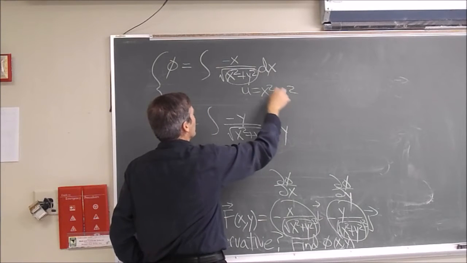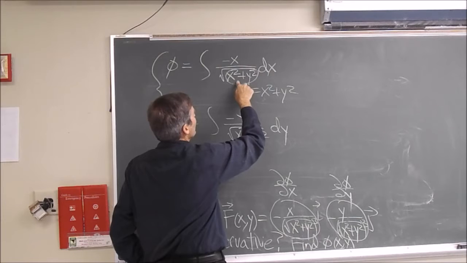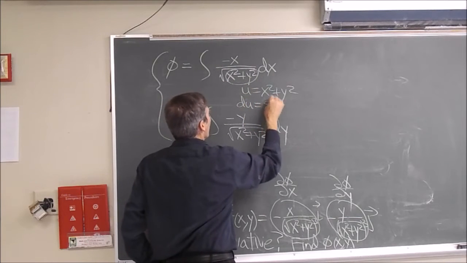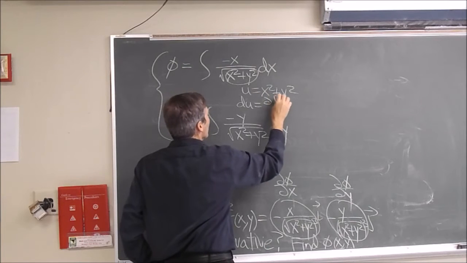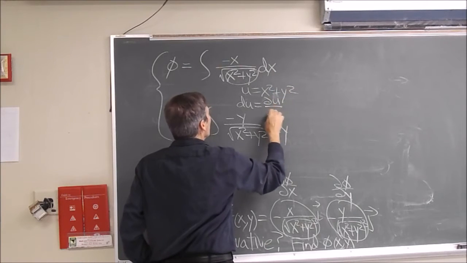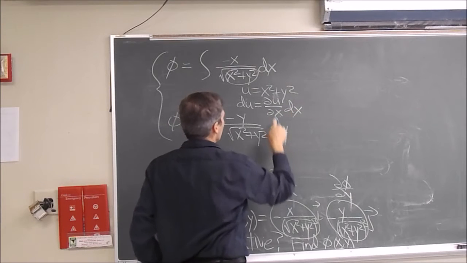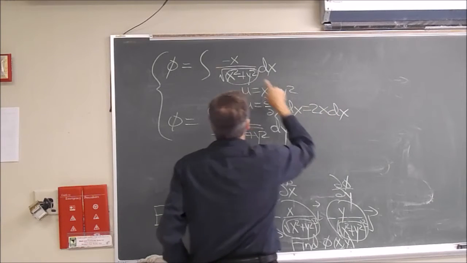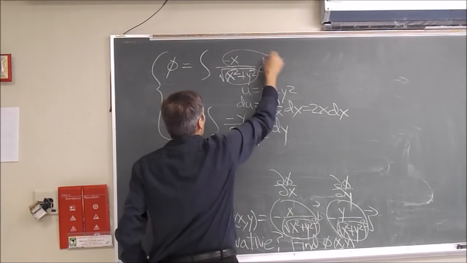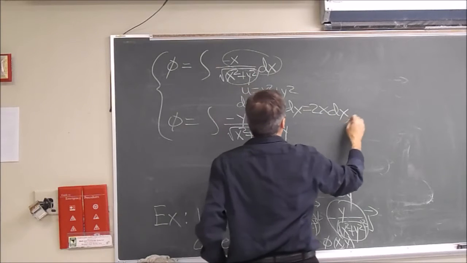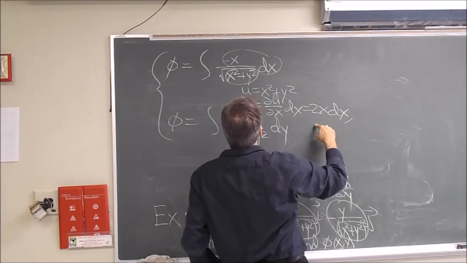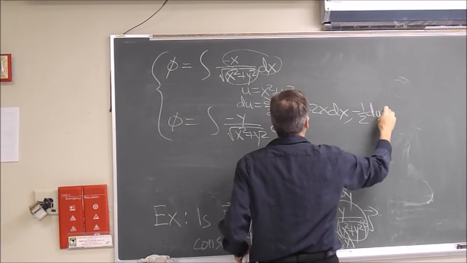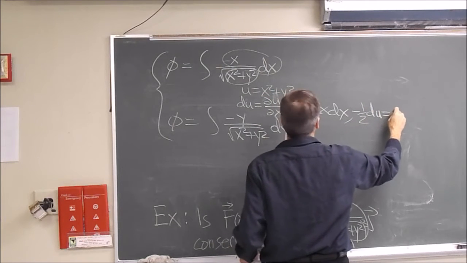If we let u equal x squared plus y squared, the function whose square root is being taken, then du, since it's a partial derivative, is the partial of u with respect to x times dx, which is 2x dx. But that's just about what we have. Dividing by minus 2, minus a half du is equal to minus x dx.